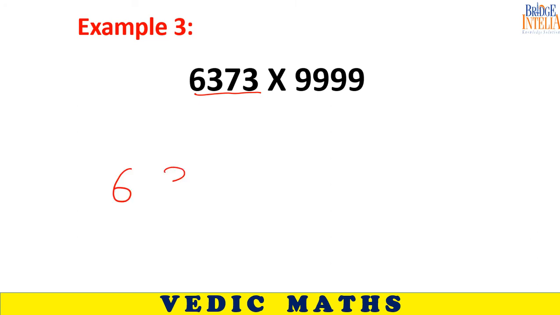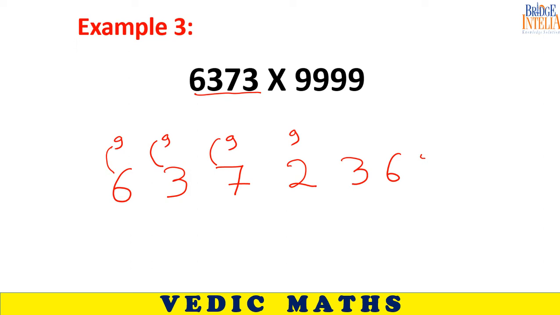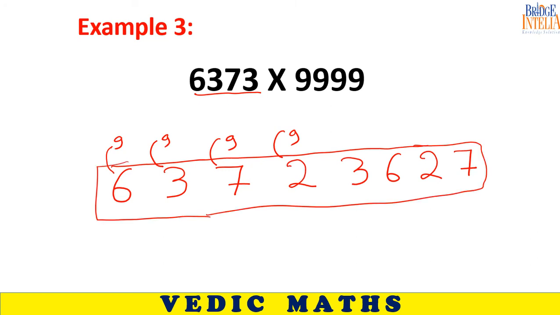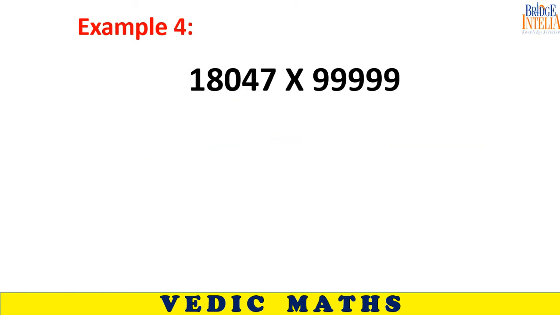6, 3, 7, 2, and now you can start your mental calculation. So 9 minus 6, 3. 9 minus 3, 6. 9 minus 7, 2. 9 minus 2, 7. So 63723627. Come on. Write only the answer.